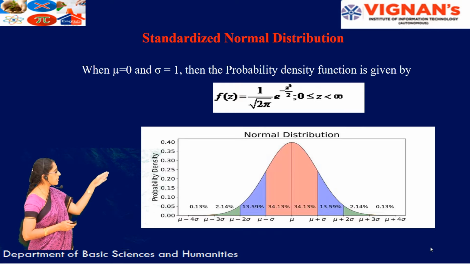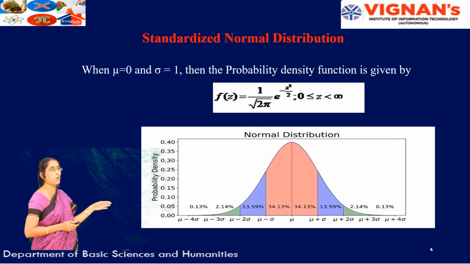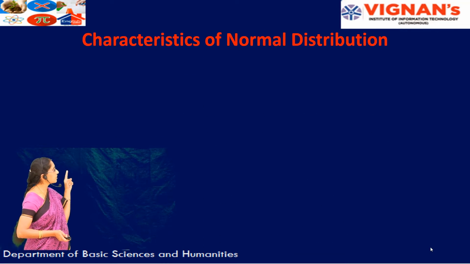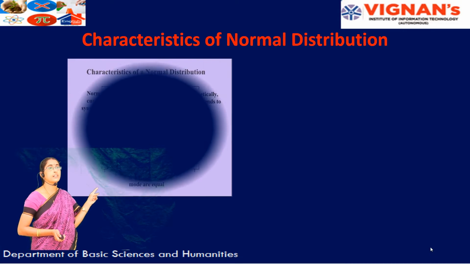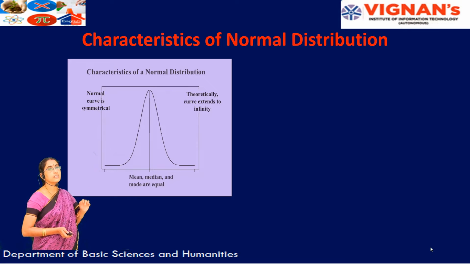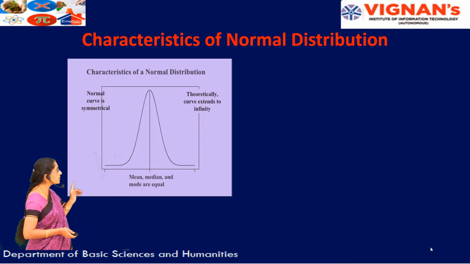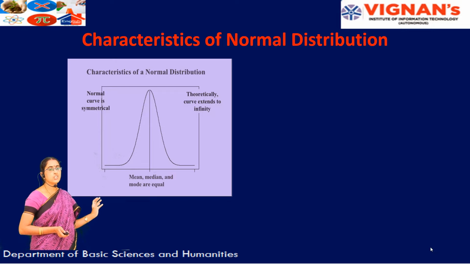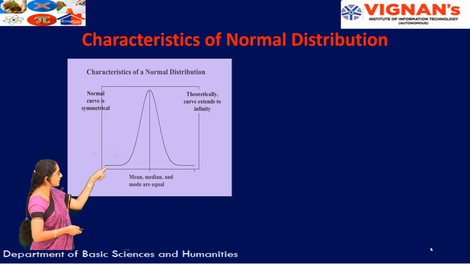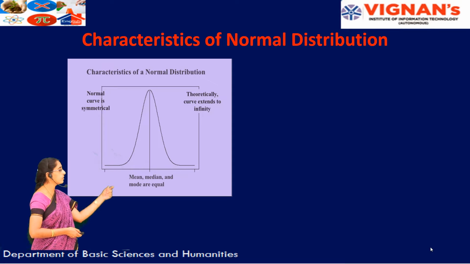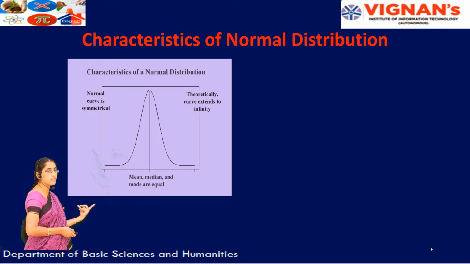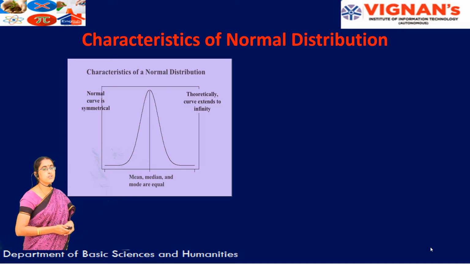Okay, so this bell-shaped curve, the normal distribution, also has some characteristics. So what are those characteristics, we will discuss in the next slide here. The first characteristic is that it is a symmetric distribution. Symmetric distribution means when mean equal to median equal to mode, then that is called symmetric here. And this normal distribution is a bell-shaped curve here. Right? So if you see, this part is known as the left tail, and the central line is your mean, median and mode, and that part is called the right tail here. So the left tail is defined for negative values and the right tail is defined for positive values.